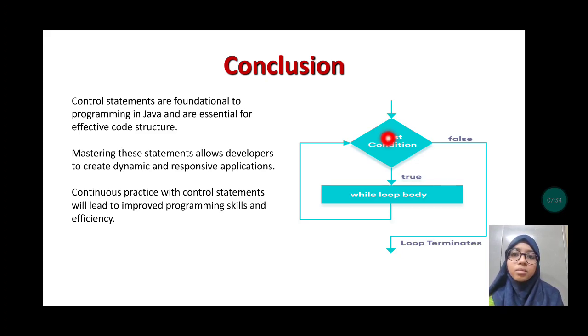This is the diagram of these control flow statements. If the condition is true, then the while loop body gets executed. If the condition becomes false, then the loop terminates. Let us go to the next slide.